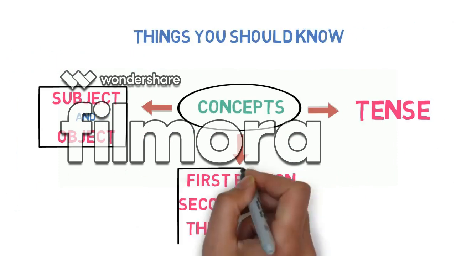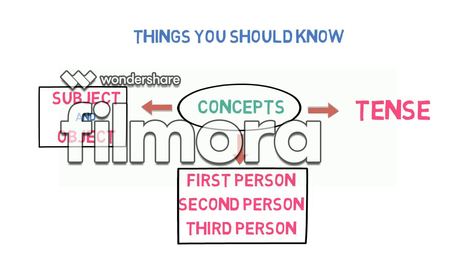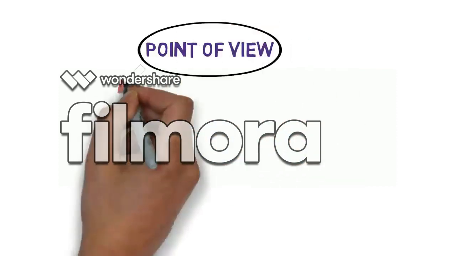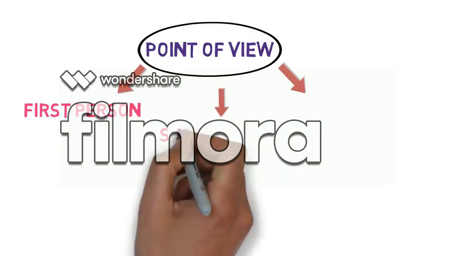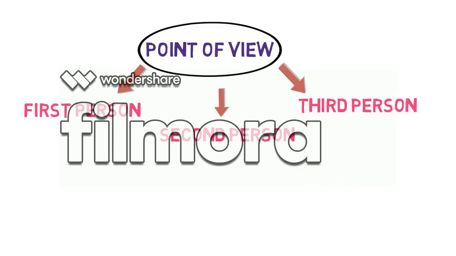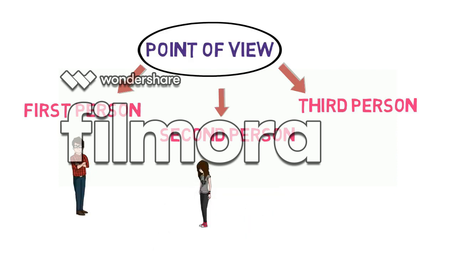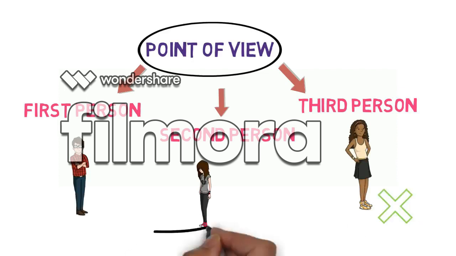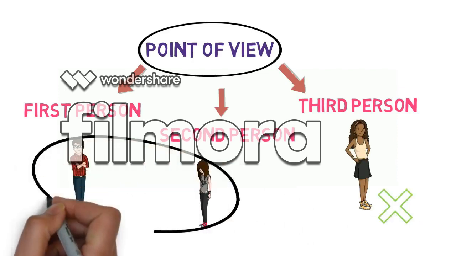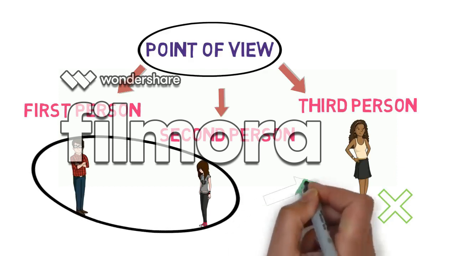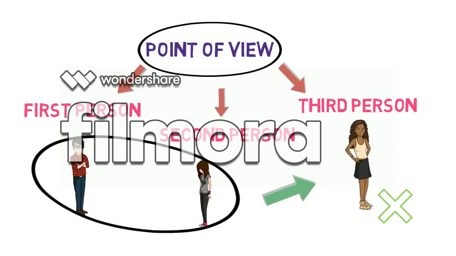Now let's understand what is first person, second person and third person. For that, we need to understand point of view. Basically, there are 3 points of view in English: first person, second person and third person. Let's understand it with the help of an example. If Ravi and Isha are in the room and Ravi is telling something to Isha about Nikita, who is not present in the room, then in this case Ravi is the first person as he is the one who is speaking. Isha is the second person as she is the one who is listening to Ravi, and Nikita is the third person as she is not present in the room while they were talking.